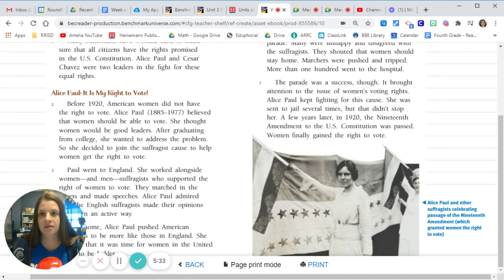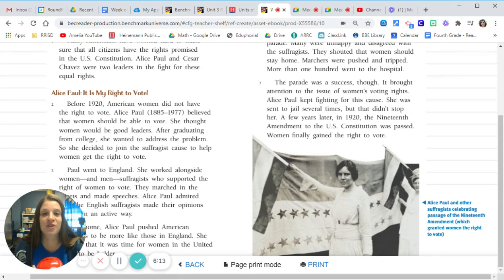suffragist is a person that's fighting or advocating for the right to vote, let's fit that in and see if that actually fits. So, "She decided to join the people advocating for the right to vote to help women get the right to vote." Okay, that's really wordy. It's not a great sentence, but does it make sense? I think so. Okay, let's try it with this one. "She worked alongside women and men who fought for the right to vote, who supported the right of women to vote." So it sounds like suffragist is a synonym for the phrase, a person that fights for the right to vote.